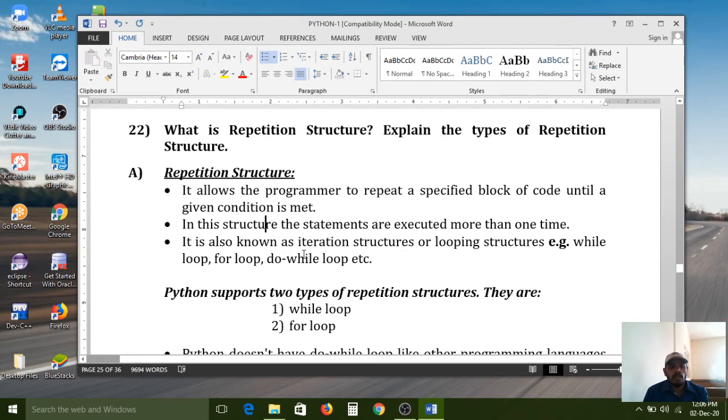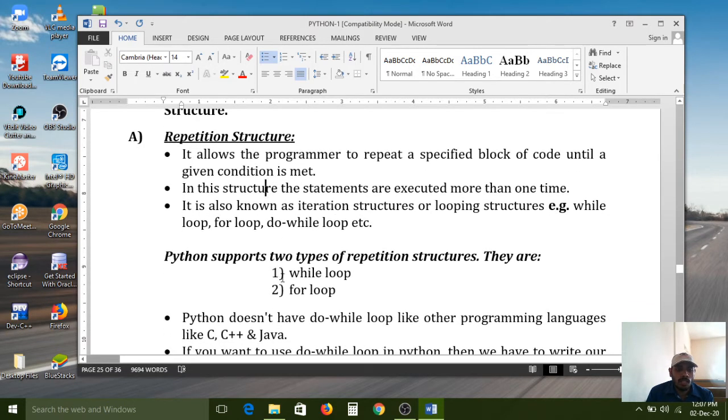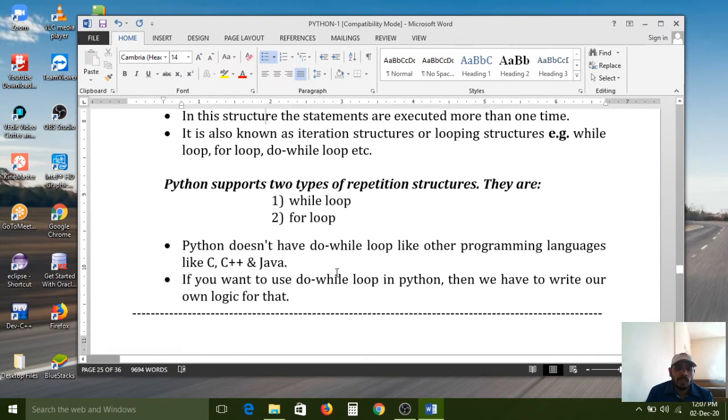For example, if you want to execute a block of code 100 times, there is no need to write 100 lines of code. To avoid that burden, repetition structures are introduced. There are two types of repetition structures. The first one is the while loop and the second one is the for loop.